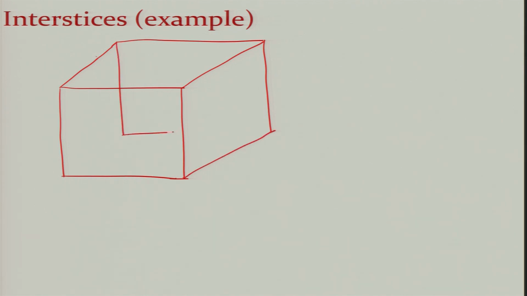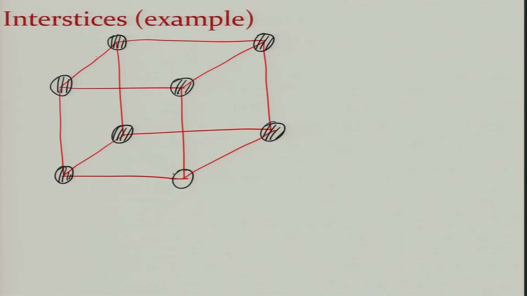For the sake of clarity, I will not make the atoms touch each other. I will rather draw atoms which are a little away from each other. So, this is first atom, second atom, third atom, fourth atom, fifth atom, and then I will place atoms at the face centers. Okay. So, this is a face centered cubic unit cell.